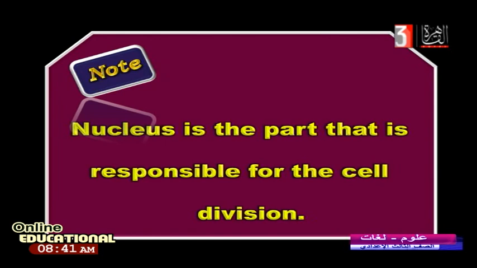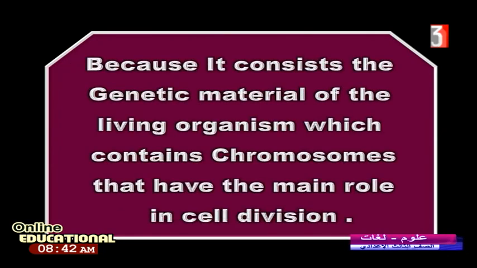Nucleus, yes. Why do we say the nucleus is important? The nucleus has an important thing. What is this? Chromosomes. Let's go and complete our explanation. I say it is because it consists of genetic material, the living organism's chromosomes.